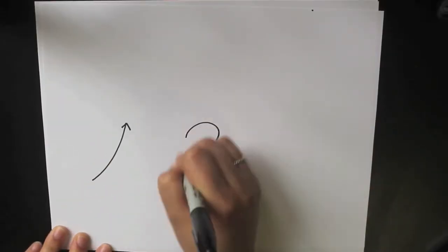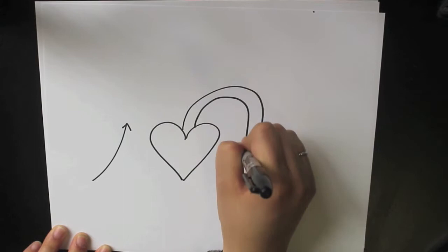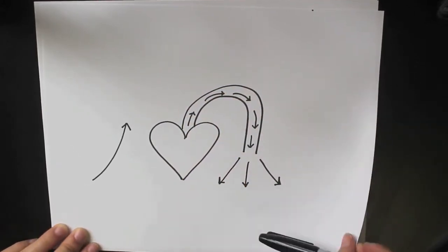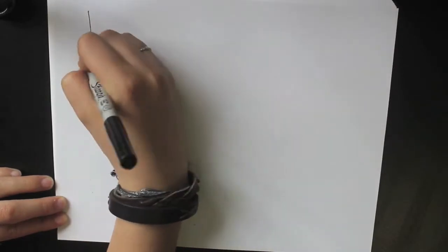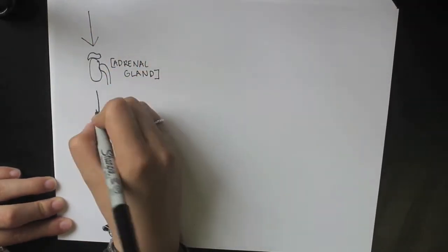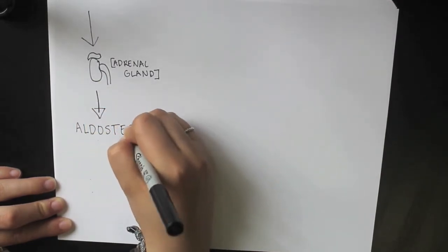Angiotensin 2 stimulates the sympathetic nervous system, which causes an increase in cardiac output, causing an increase in the amount of blood being pushed out of the heart and into the vessels. Angiotensin 2 also targets the adrenal gland to release aldosterone, which acts on a couple different parts of the body to increase blood pressure.